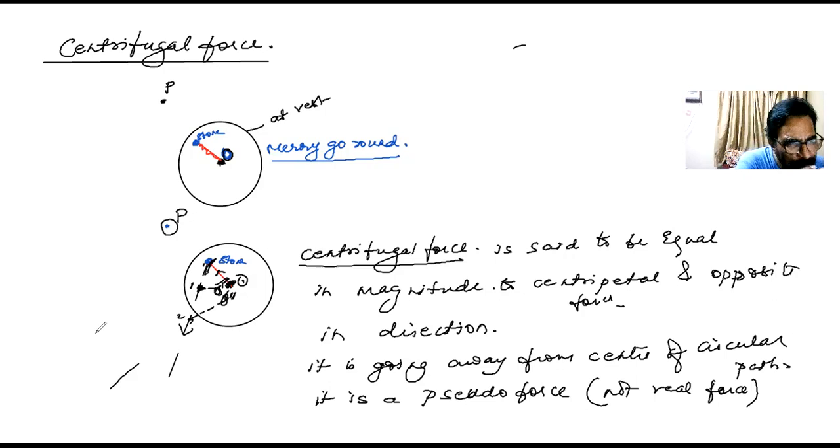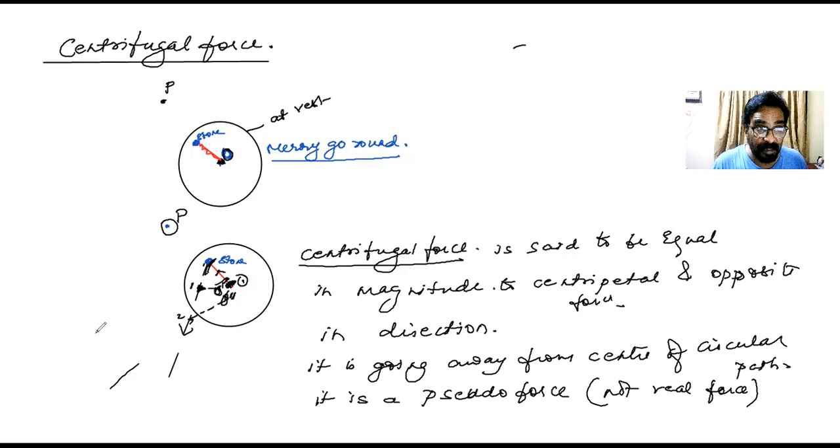So only to explain this away motion, they said there is a force which is pulling it, and they called it a centrifugal force. So just to explain a motion, this force has been assumed. It has no source. Hence it is called a pseudo force, not a real force.